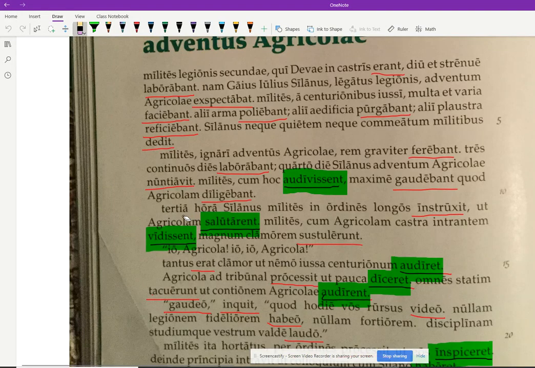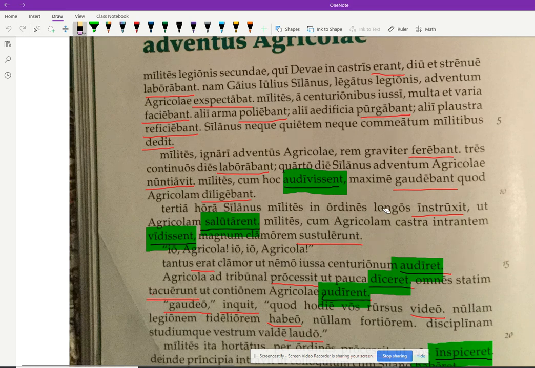Okay. Tertia hora Solanus milites in ordines longos instruxit. So again, ablative of time when, at the 3rd hour, Solanus instruxit. He drew up, right, arranged the accusative, the milites, soldiers, prepositional phrase, into long rows.